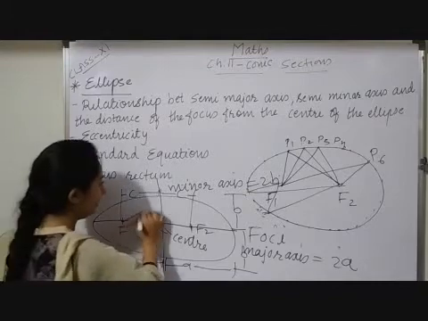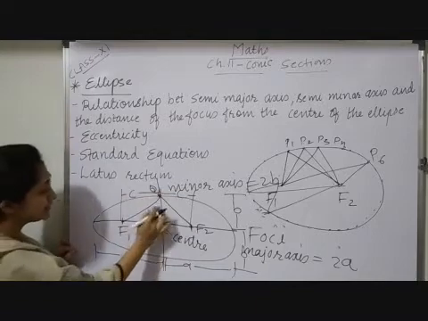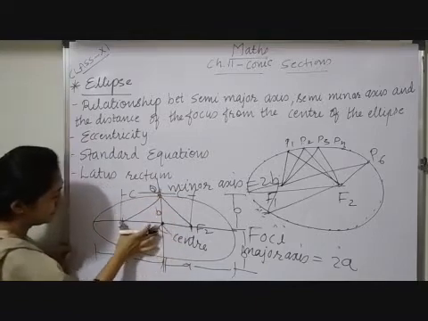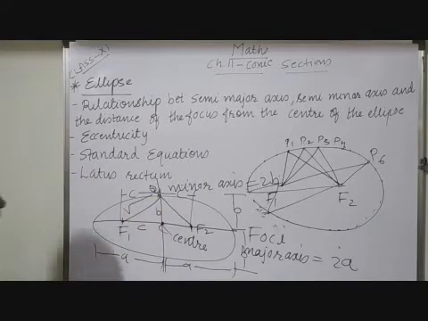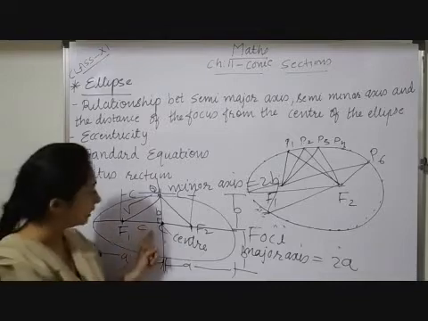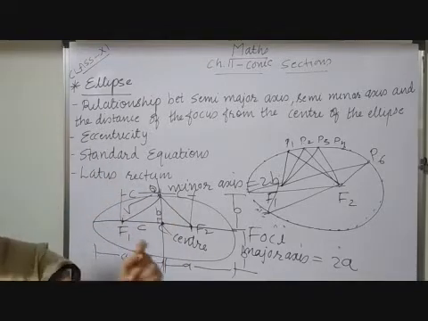So suppose I join this somewhere to a point Q. This distance I know is b, and this distance I know is c. Obviously here we form a 90-degree angle, so I can apply the Pythagoras theorem. The Pythagoras theorem says hypotenuse squared equals the sum of squares of the remaining two sides.